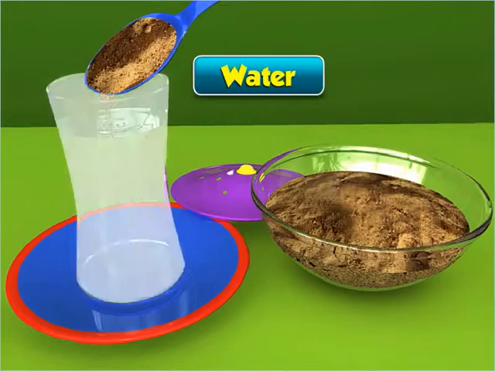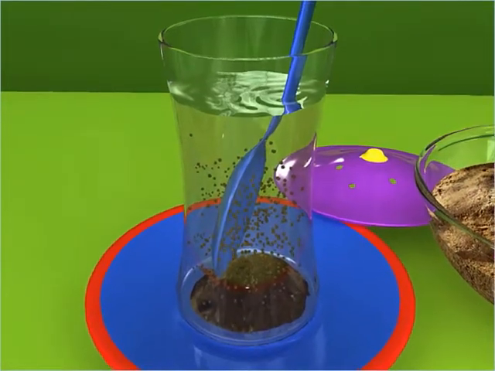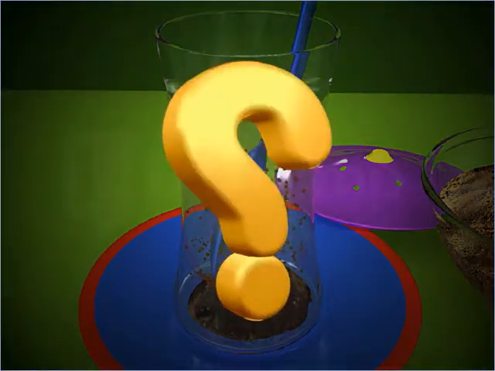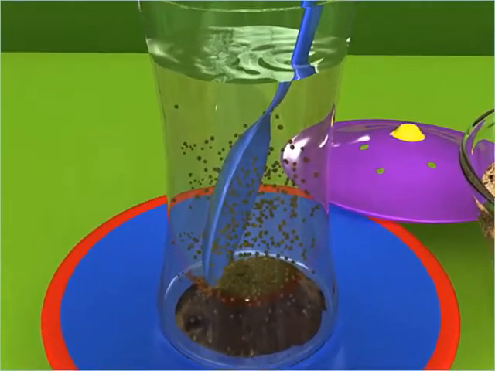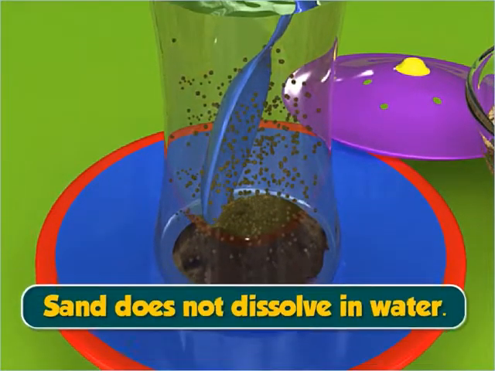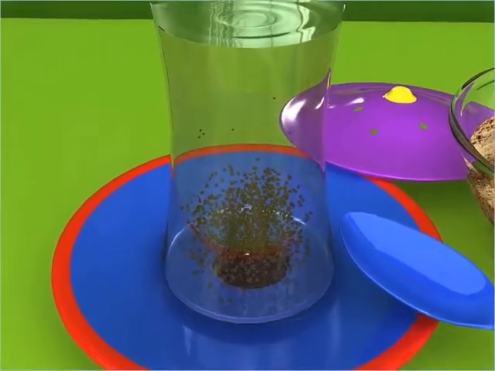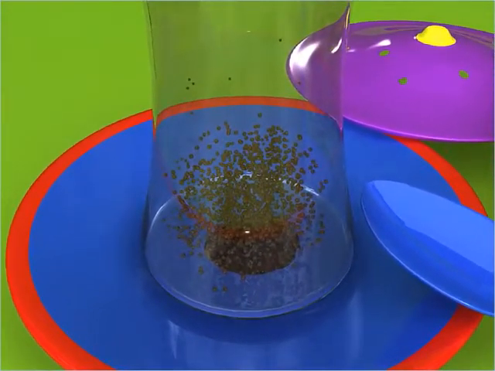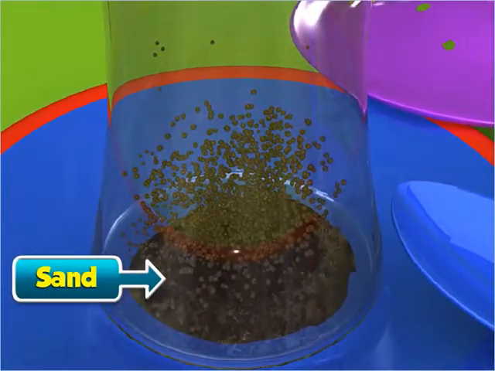In a glass of water, put some sand. Stir to mix the sand with water. Did you succeed? No. You can see sand particles moving in water. This means that sand does not dissolve in water. Let the water mixed with sand stand for a while. What do you observe? The sand particles settle at the bottom of the glass.